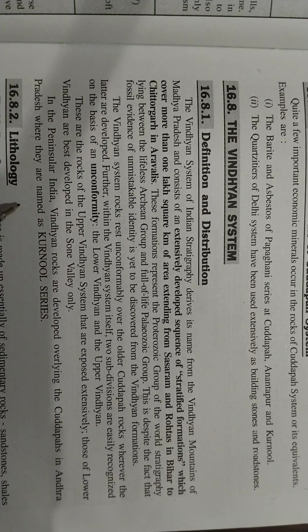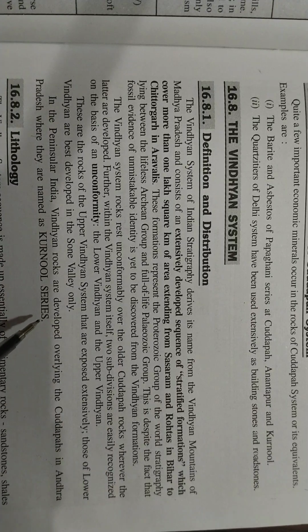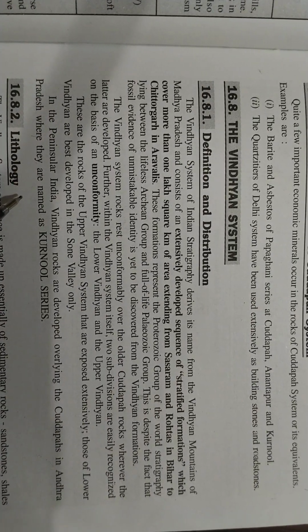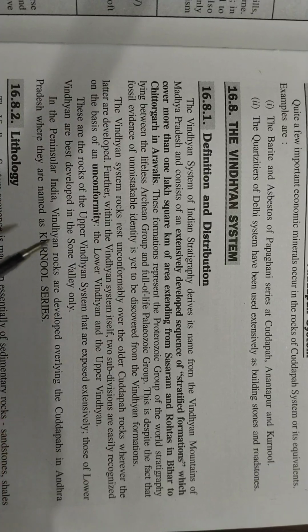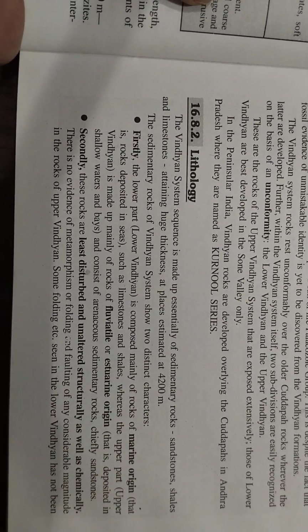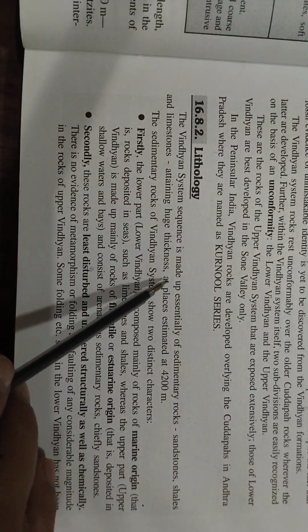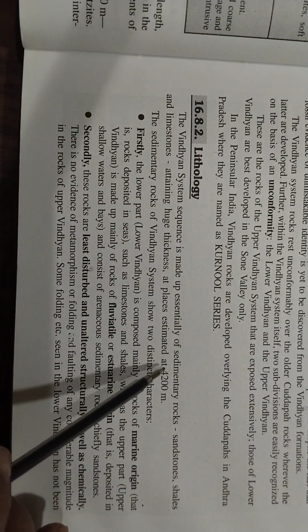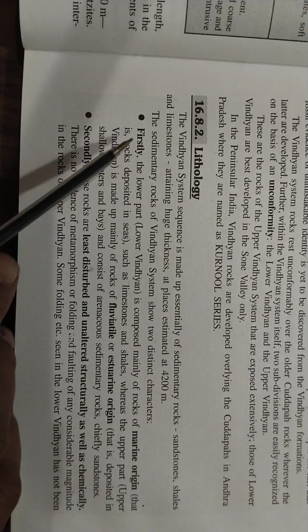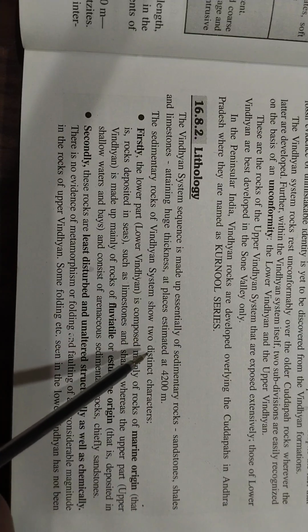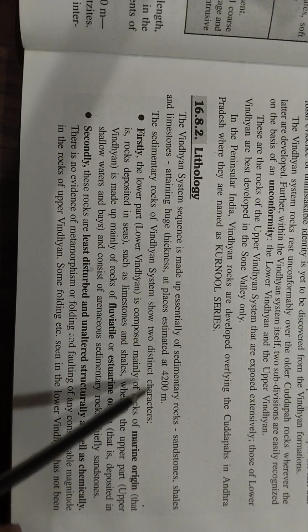In peninsular India, Vindhyan rocks are developed overlying the Kadapa in Andhra Pradesh, where they are named as the Kurnool series. Lithology. The Vindhyan system sequence is made up essentially of sedimentary rocks, sandstone, shale and limestones, attaining huge thickness at places, estimated at 4,200 meters.